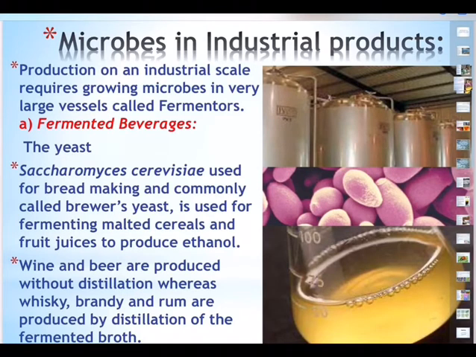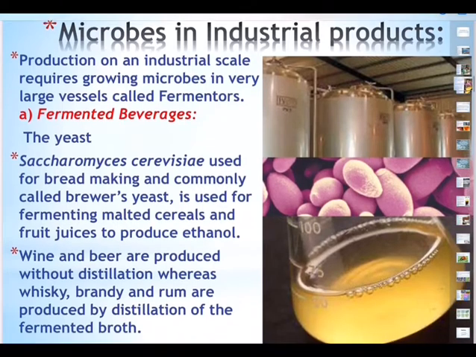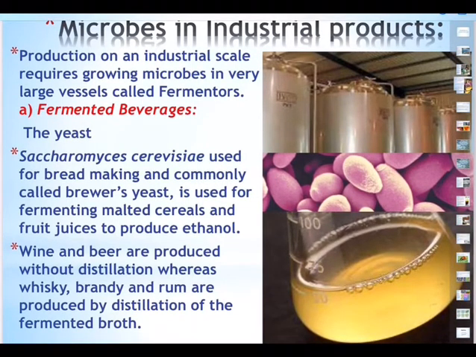It is used for bread making and commonly called Brewers Yeast. It is used also for fermenting malted cereals and fruit juices to produce ethanol. Like sugarcane juice is used in the production of ethanol. Ethanol is ethyl alcohol. Whereas methanol is methyl alcohol, which is highly poisonous. Sometimes it is called spurious liquor. In villages, without knowing what is ethanol and what is methanol, sometimes they drink methanol and spontaneous death takes place.